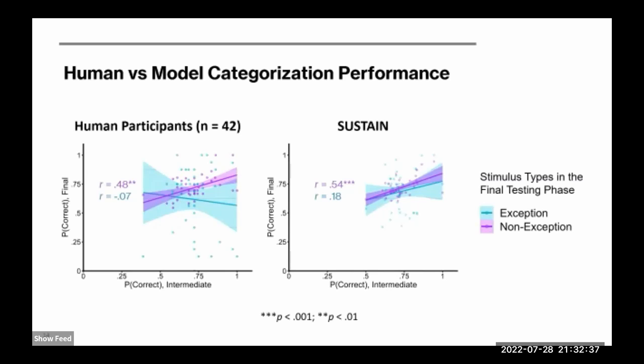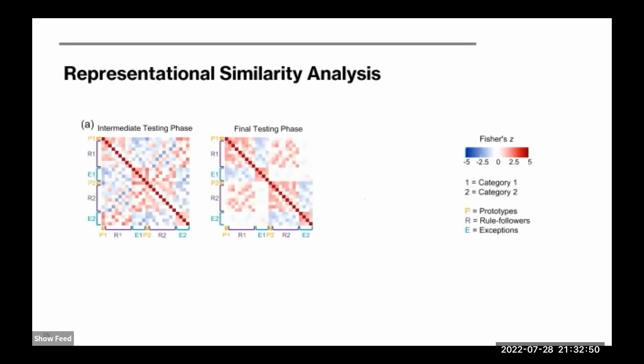We then proceeded to perform representational similarity analysis on the cluster activation patterns to infer the representational shifts. Specifically, we computed correlations between stimulus cluster activations to generate these representational similarity matrices for the testing phases before and after exception learning.